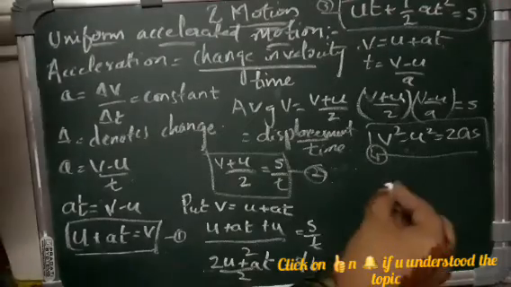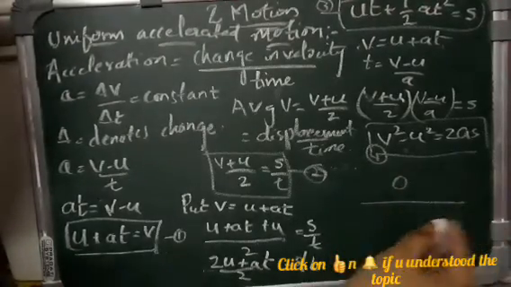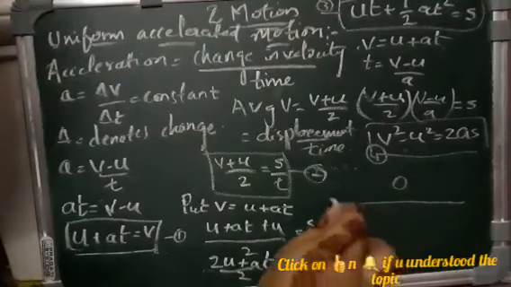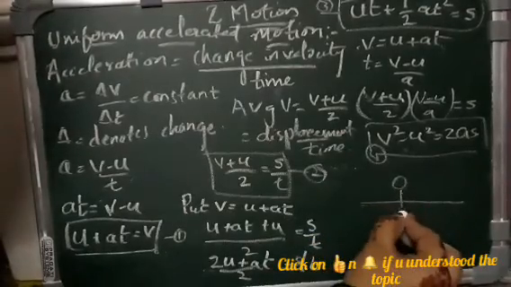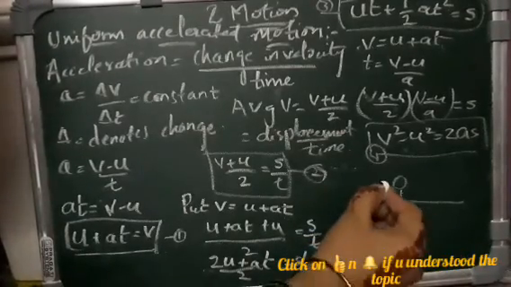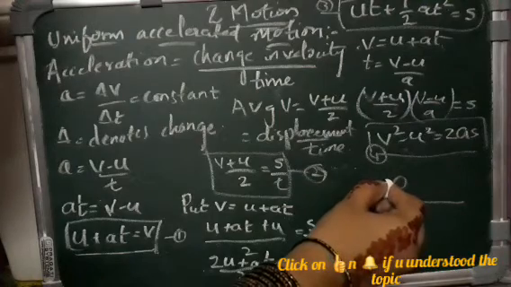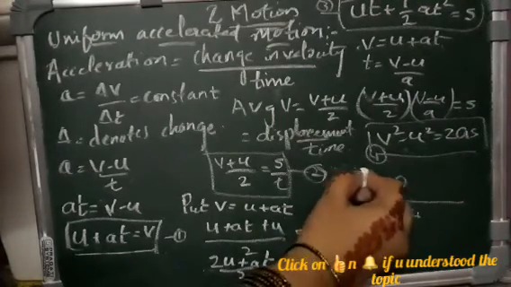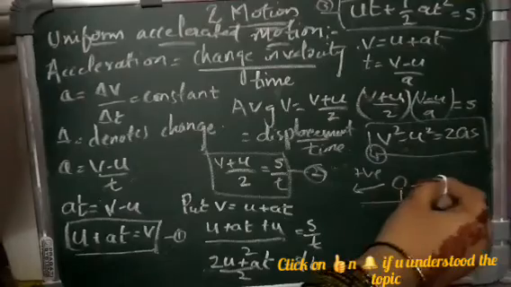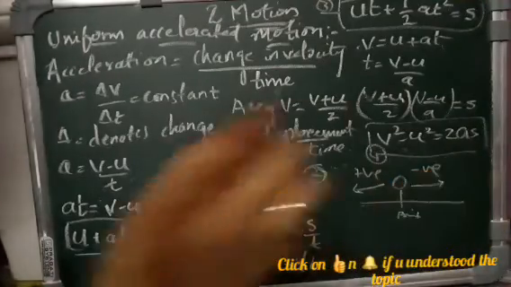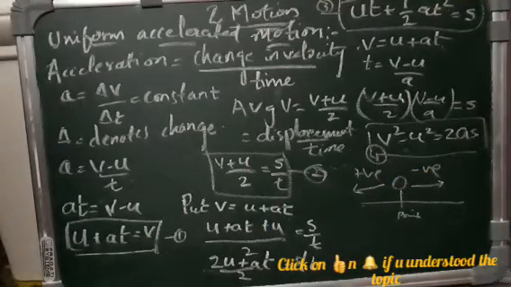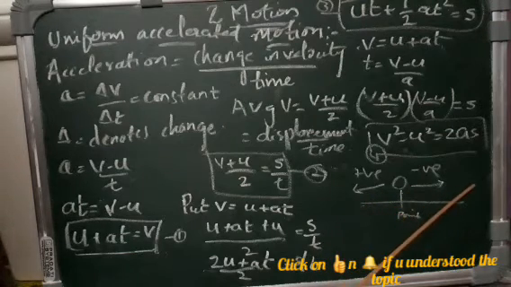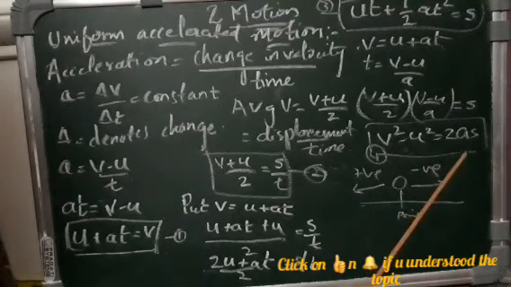You have to select one point as the origin, and whichever is going to the right is considered positive, whichever is going to the left is considered negative. Expressing displacement with proper sign is very important. Displacement is positive when measured along the positive direction, and negative when measured along the negative direction.